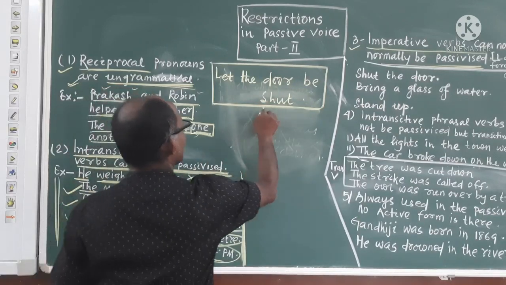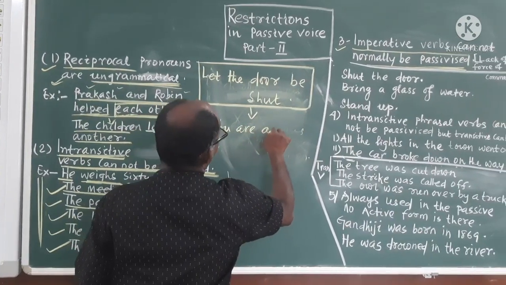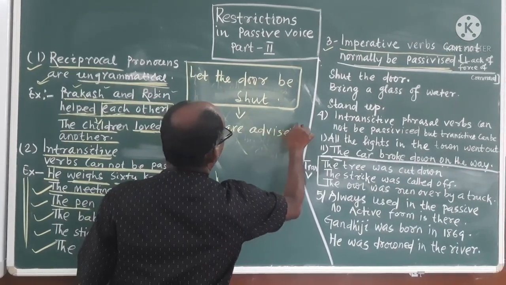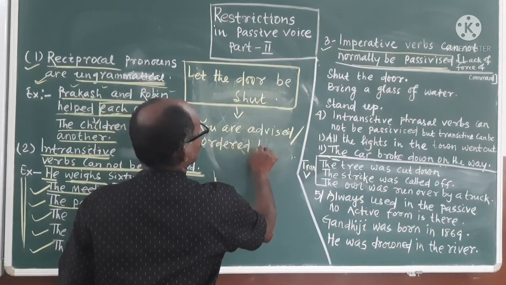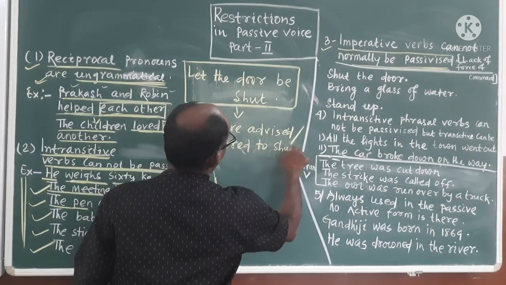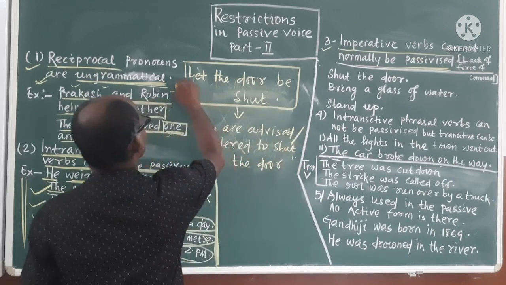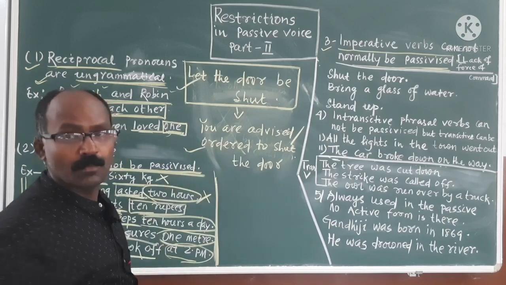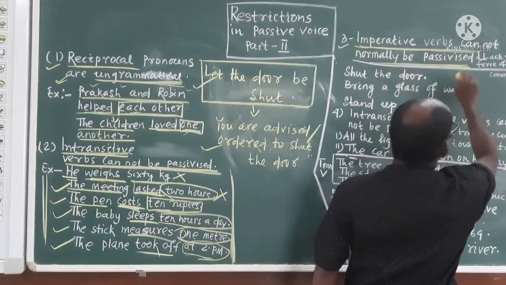Okay. Another one will tell, sir, you are advised or ordered to shut the door. Sir, these are the passive verbs. It is also passive form. But how you are telling that imperative verbs cannot normally be passivized?